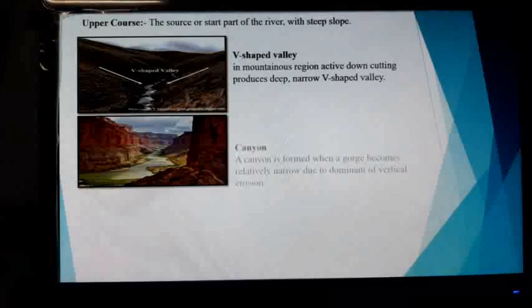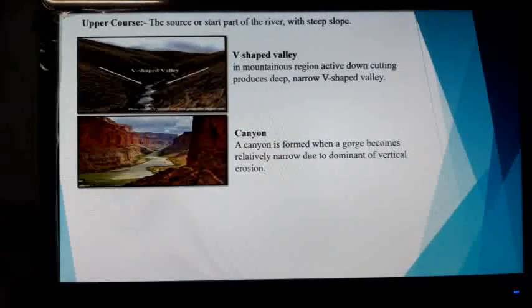Now, canyon. A canyon is formed when a gorge becomes relatively narrow due to the dominance of vertical erosion. A steep-sided I-shaped valley is formed. Canyons are usually formed in areas of scanty rainfall, as in the arid region. The Colorado River has cut a deep canyon in the Colorado Plateau in the USA, which is known as the Grand Canyon. You can see the canyon of West Bengal in the Gongoni, okay, in Bankura district.